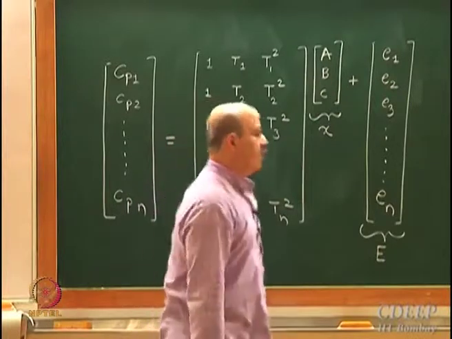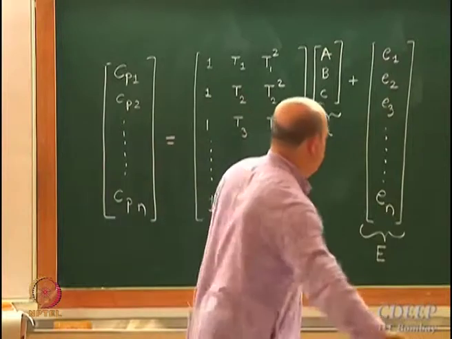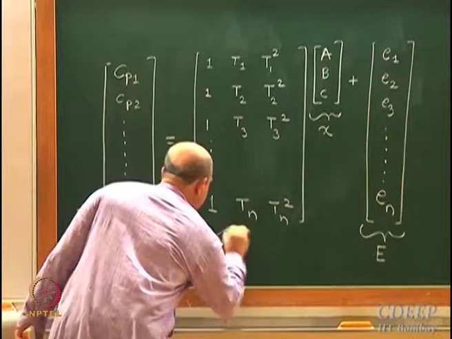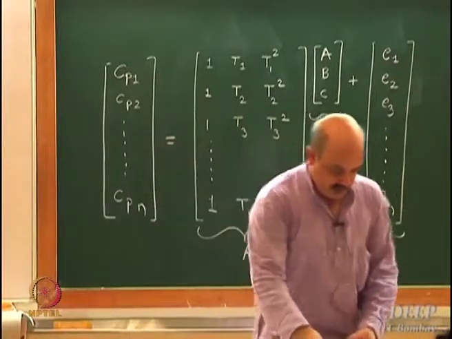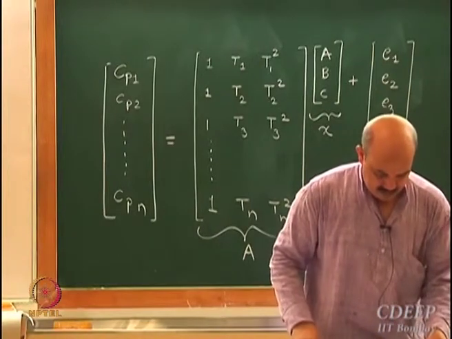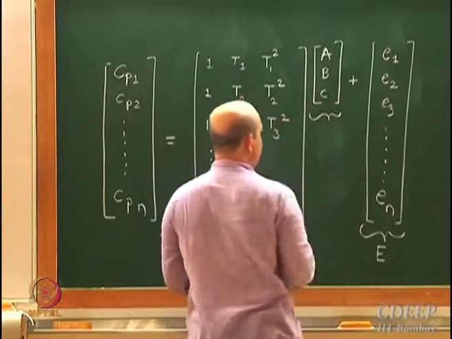If you fit a higher order equation, you will get a higher order polynomial. And I am going to call this matrix A. Let me see whether I am consistent with the notation. Slight change in the notation. I am going to call this theta.